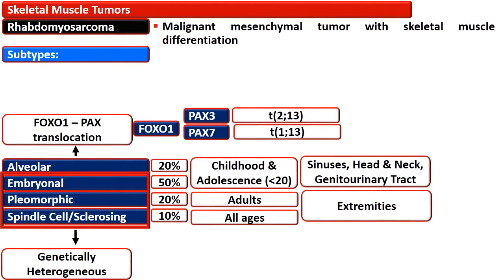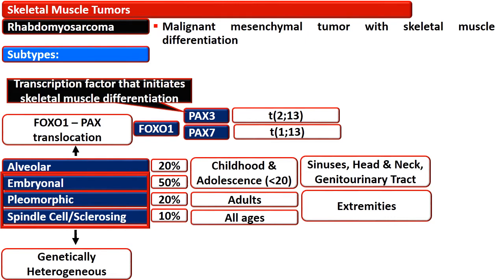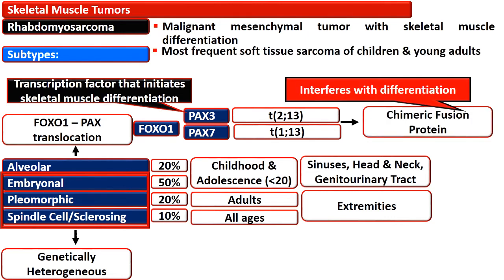There is FOXO1 translocation with either PAX3 or PAX7, involving chromosome 2 or 1 and chromosome 13. PAX3 is a transcription factor that initiates skeletal muscle differentiation, while the chimeric protein, due to translocation, interferes with differentiation.